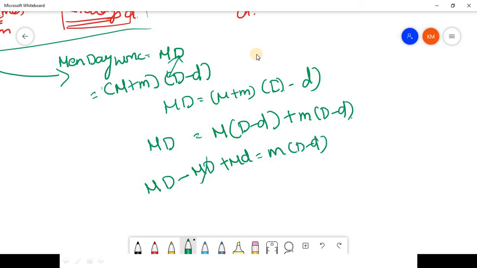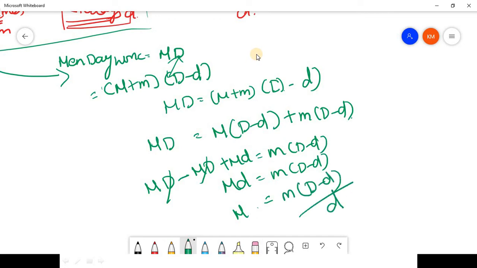Okay, so this gets cancelled and this is available, which is md minus d. So now m is equal to, now you can just take the d to the denominator. So m is equal to small m of d minus d divided by d. So where this is the number of men available at the initial stage,